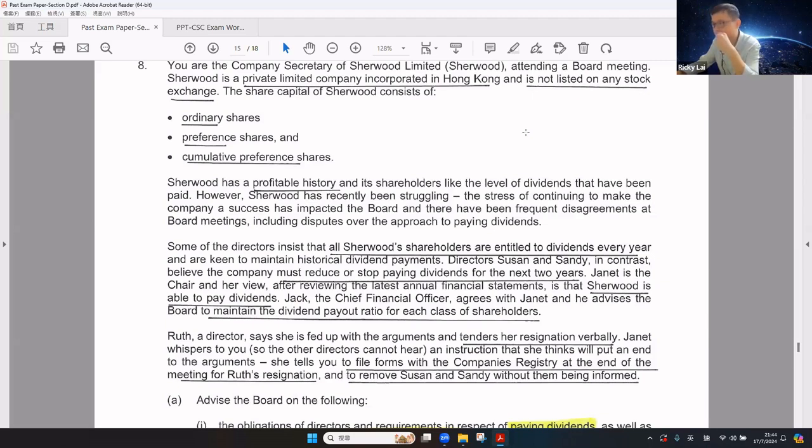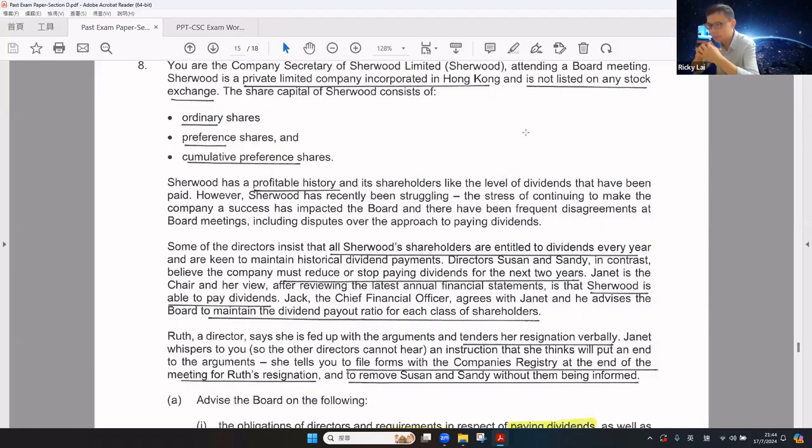After reviewing the audited financial statements, the company is able to pay dividend. The CFO agreed with the chairman, and he advised the board to maintain the dividend payout ratio for each class of shareholders. Ruby, a director, tendered her resignation verbally.